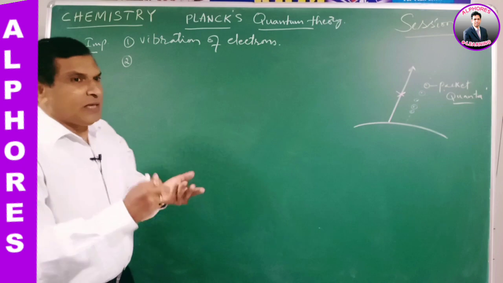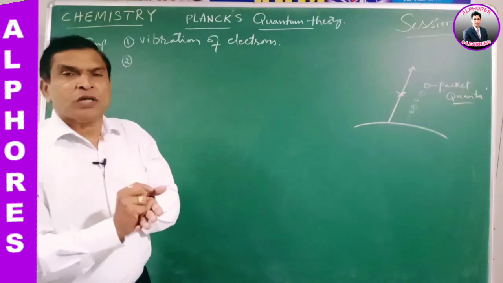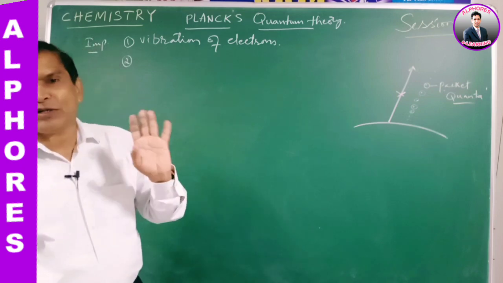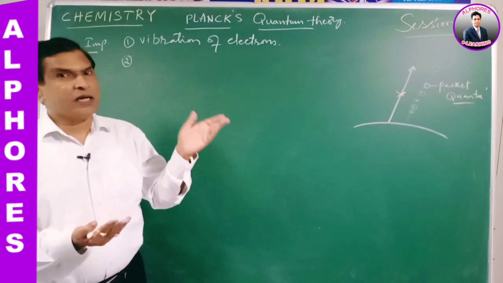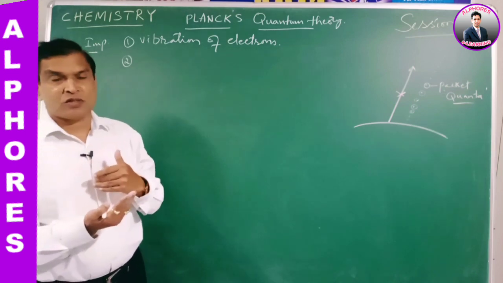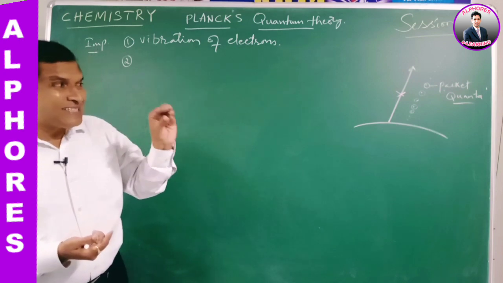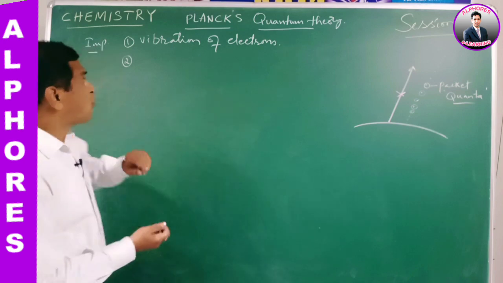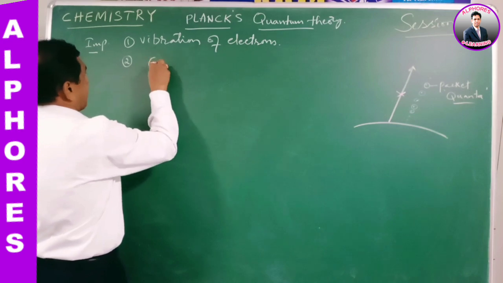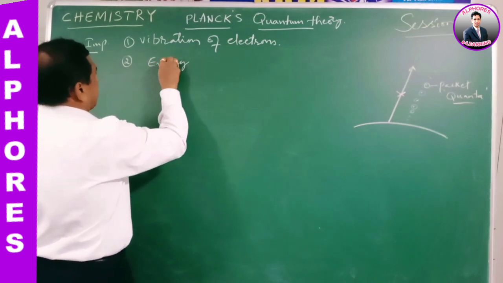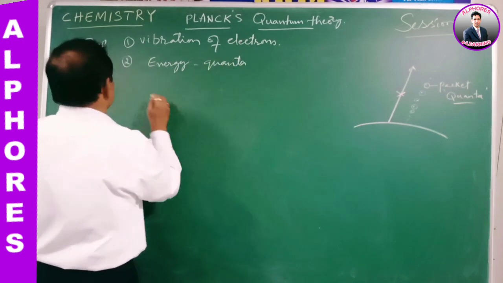First one, the radiant energy is produced on the surface of the black body due to the vibration of small particles like electrons. Second point, the emitted radiation is not continuous but discontinuous in the form of small packets. That is, each discrete packet form energy is called quanta, or quantum.